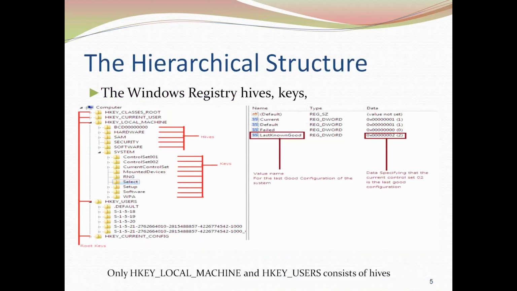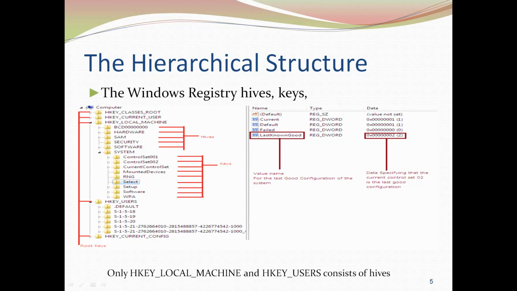As we said, the Windows registry is a hierarchical configuration database. This diagram explains how it is called a hierarchical structure. We can see here HKEY_CLASSES_ROOT, current user, local machine, then HKEY_USERS and HKEY_CURRENT_CONFIG, they are the root keys. If we expand HKEY_LOCAL_MACHINE, we can see the hives like BCD, hardware, SAM, security, software, and system. These are the hives which are actually present on our hard disk. So this local machine root key is formed from those hives.